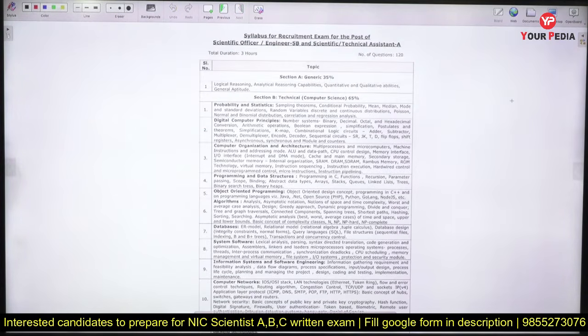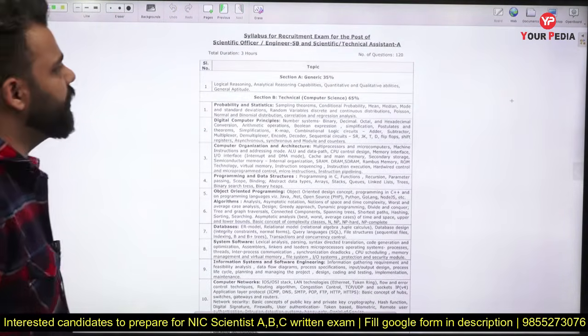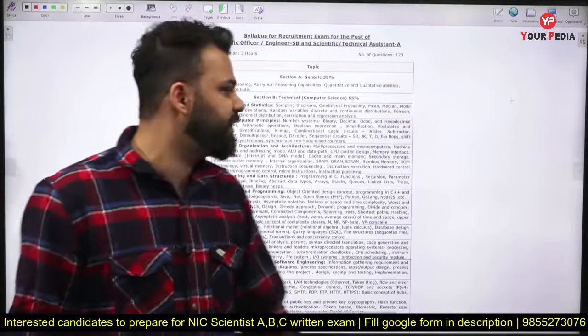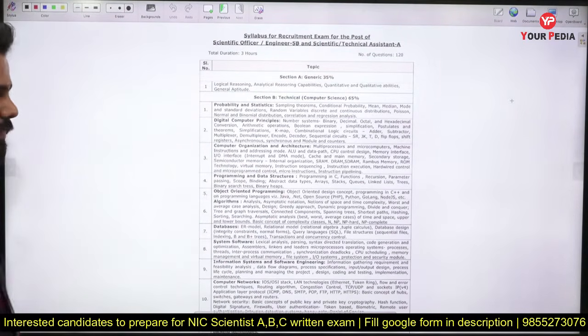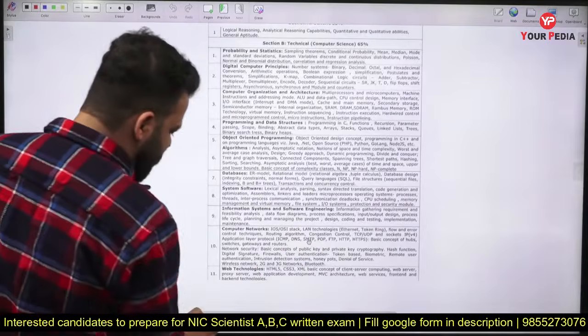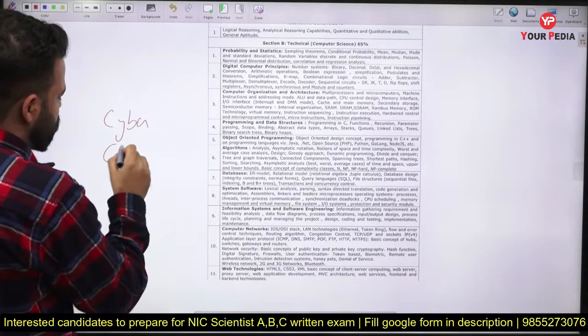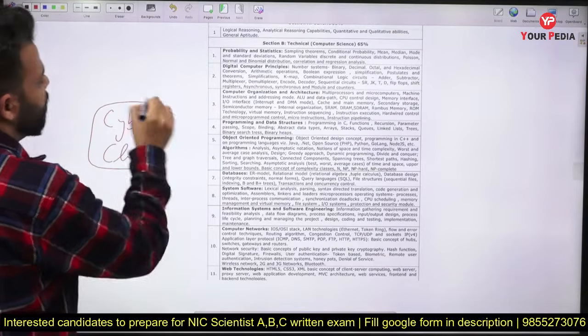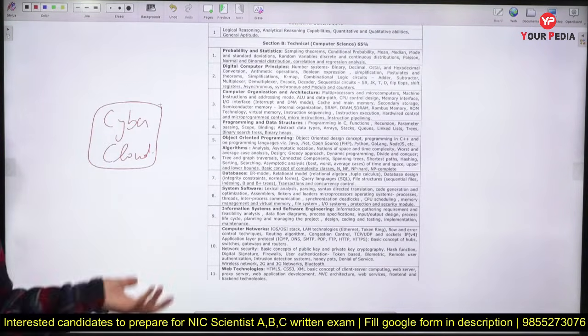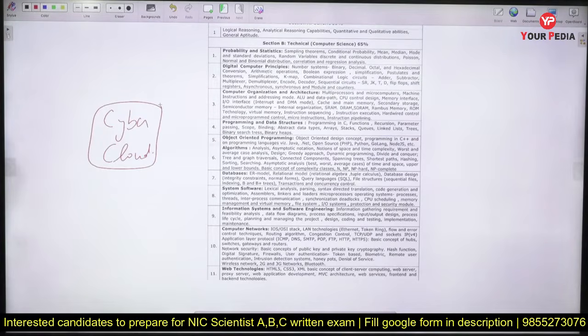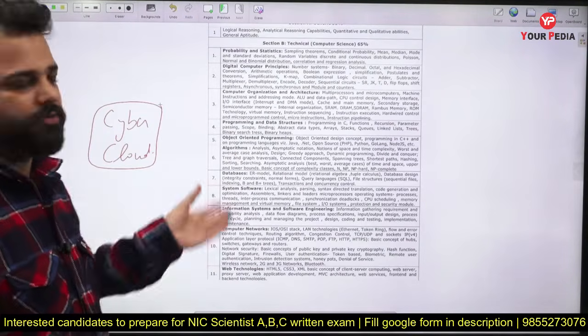After that, for scientific officer and technical assistant A, all the syllabus is the same, except you don't have cyber security and cloud computing in the syllabus. But it will not make any difference, because the number of questions in cyber security and cloud computing are very less. The rest of the syllabus is quite similar to the scientific B.